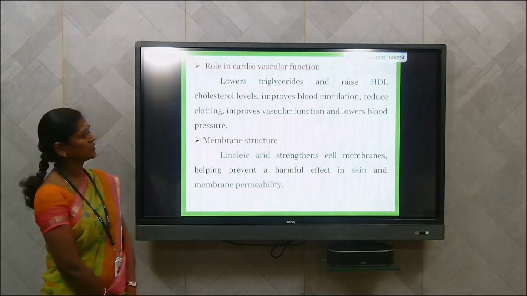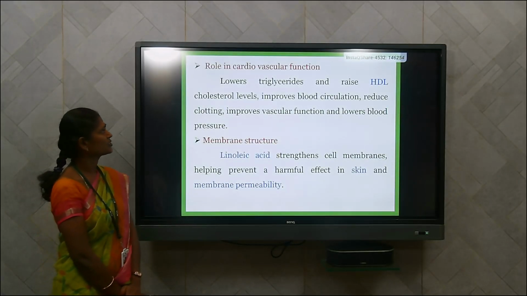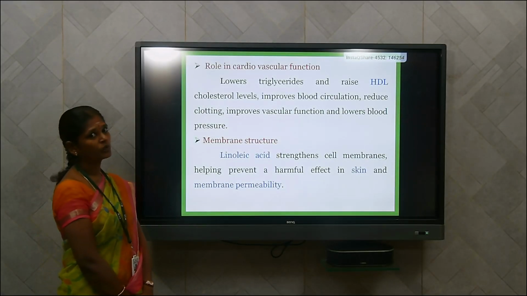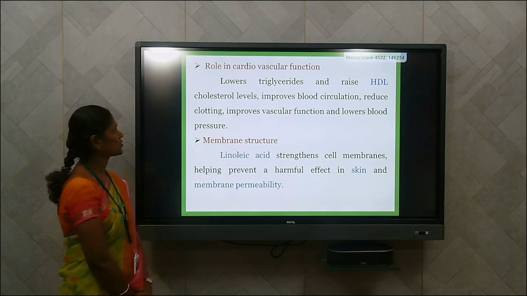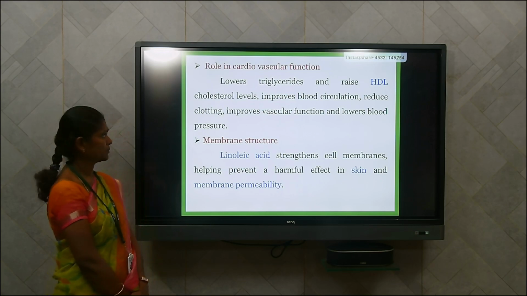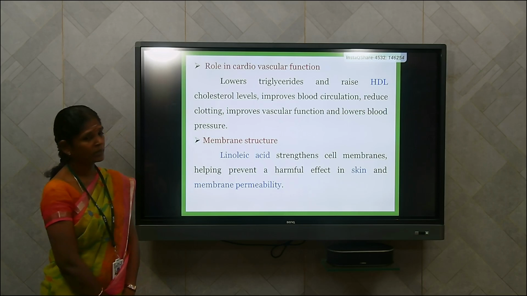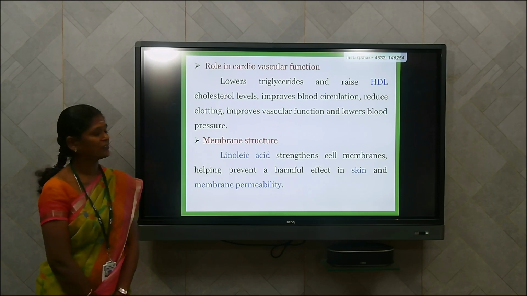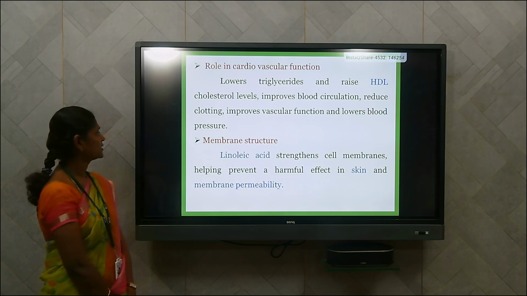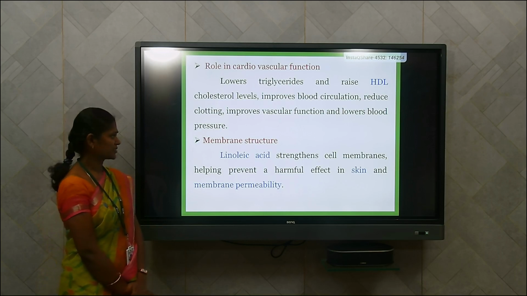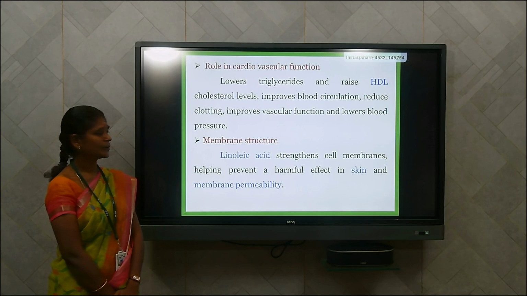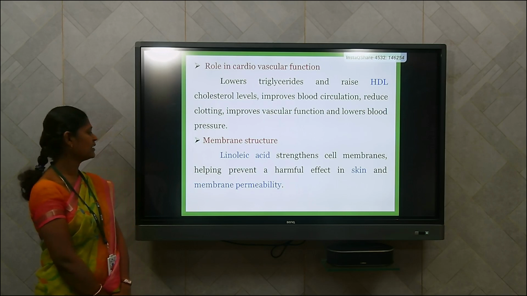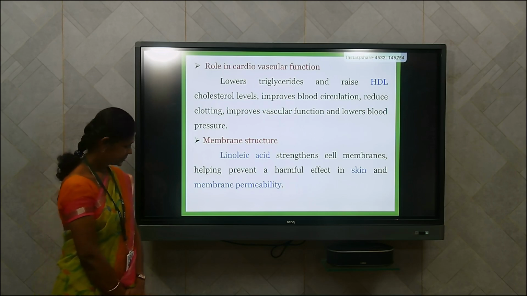The next is the essential fatty acid role in cardiovascular function. It lowers the triglycerides and raises the high density lipoprotein cholesterol levels, and also improves blood circulation, reduces blood clotting, improves vascular function and lowers blood pressure. And next, in membrane structure, linoleic acid strengthens the cell membranes, preventing a harmful effect in skin and membrane permeability.